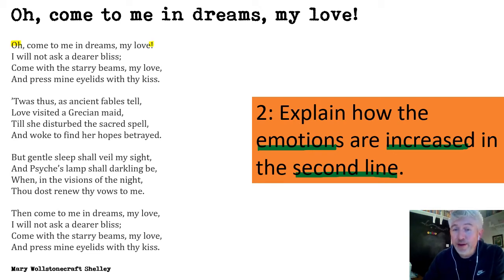Well, it's different in question 2 because here we have some words that I think are particularly emotional. So have a look at line 2 and decide which words in line 2 have that emotional booster. Look at the words that you think are relevant and explain how they increase the emotion. Again, pause the video here while you write your answer to question 2. When you're ready, press play.